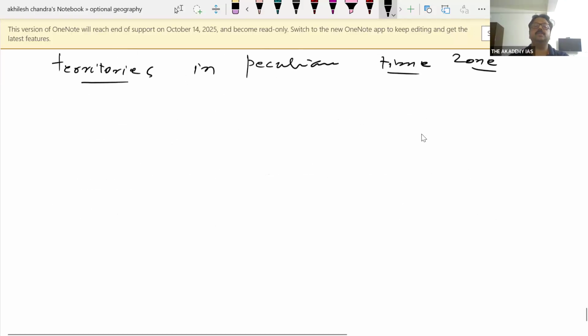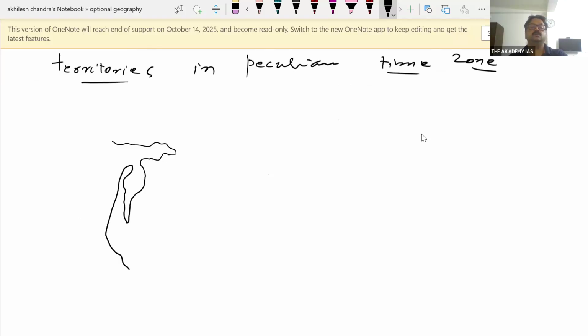So when you see this 180 degree, you'll find that there is a Chukchi Peninsula. Here it is, Kamchatka Peninsula.